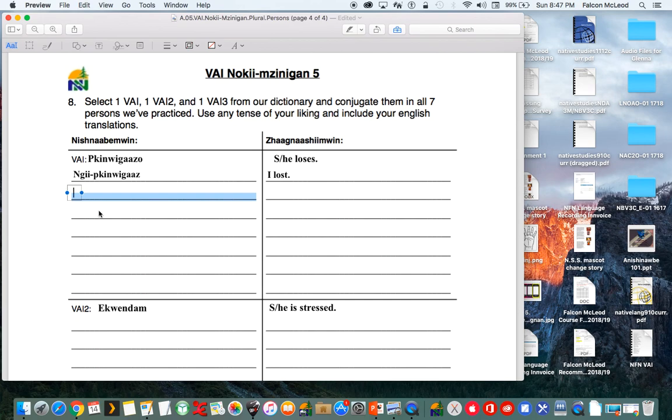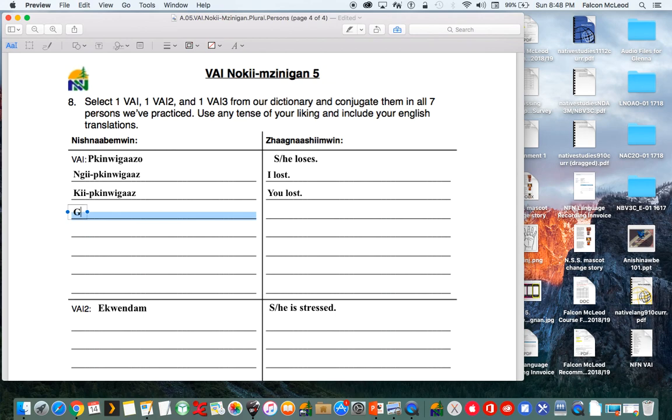So we'll keep it in past tense. G in front is you. Then we have Gi. Since we have 2 G sounds in front, we change that to a K. Then Pekinwigazo, and again, because we have a G in front, get rid of that short vowel sound at the end. So we got Kipekinwigaz, which is you lost. So now we're doing third person.